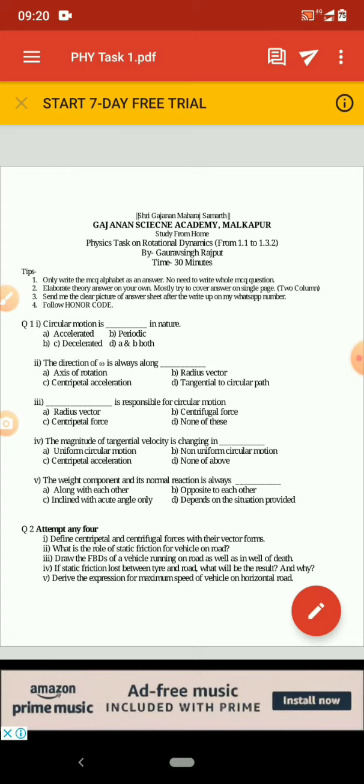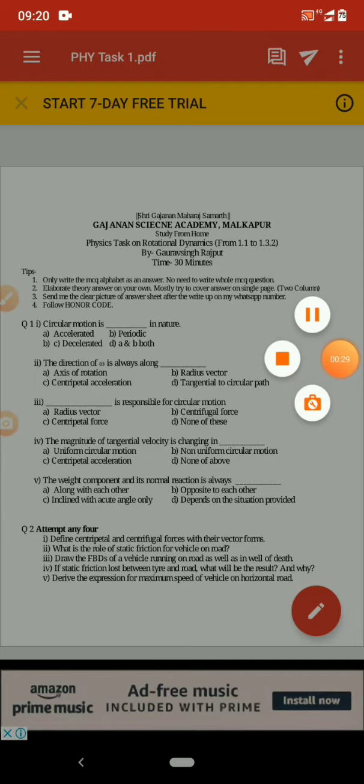The options were accelerated, periodic, deaccelerated, or A and B both. The correct answer is option D, A and B both. The circular motion is accelerated as well as periodic in nature.